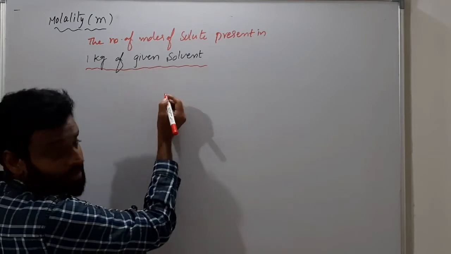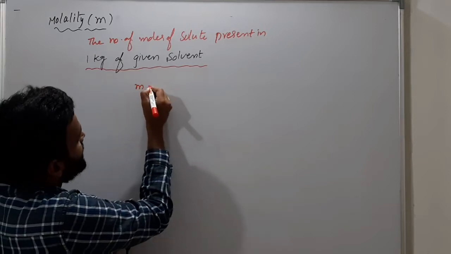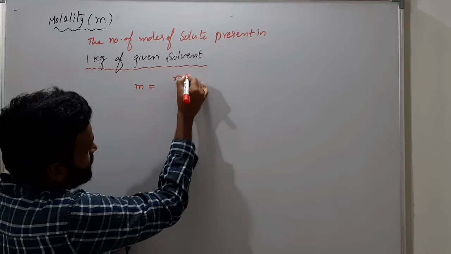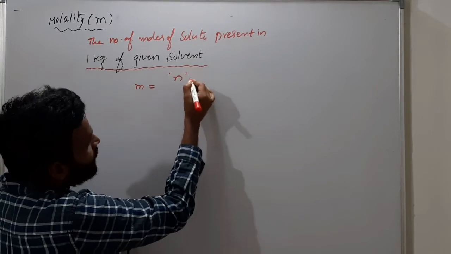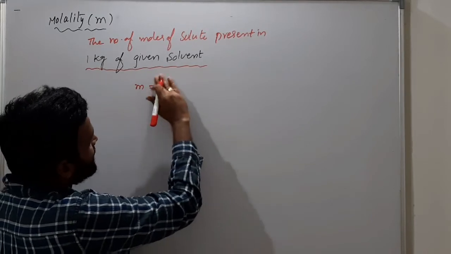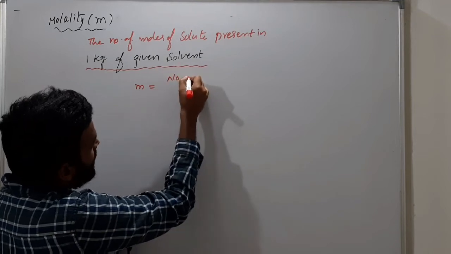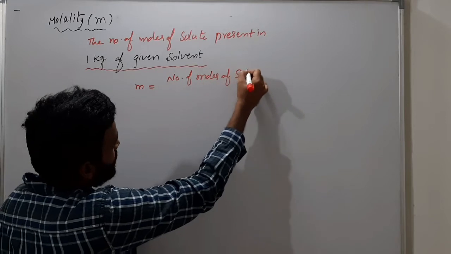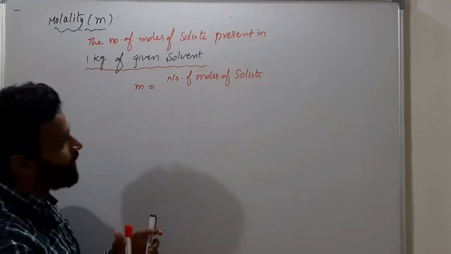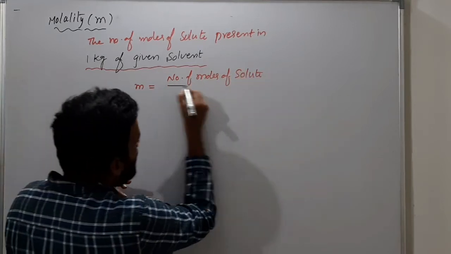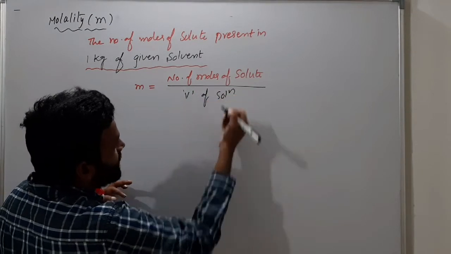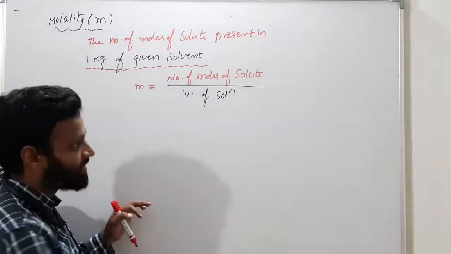I can write it in terms of formula, right? Molality is equal to number of moles of solute by volume of solution. If I write this, what is this?